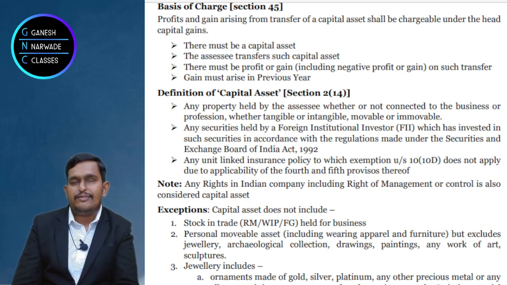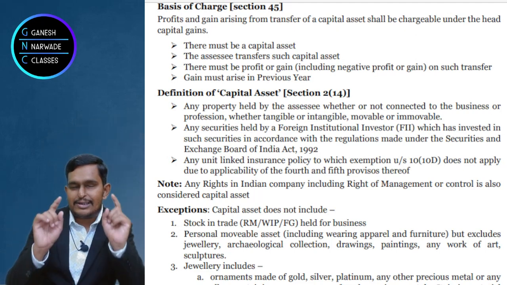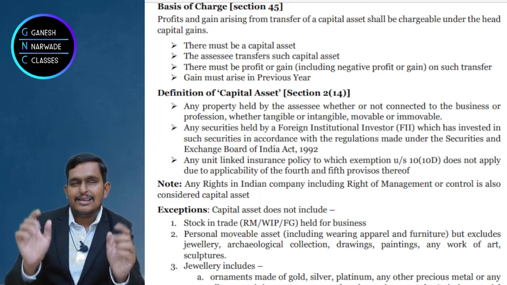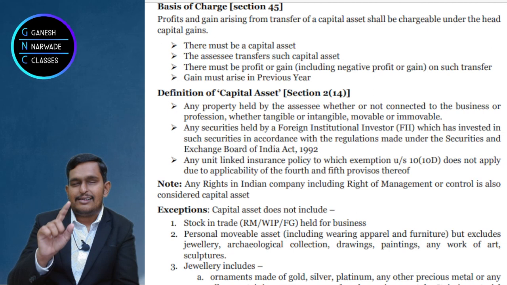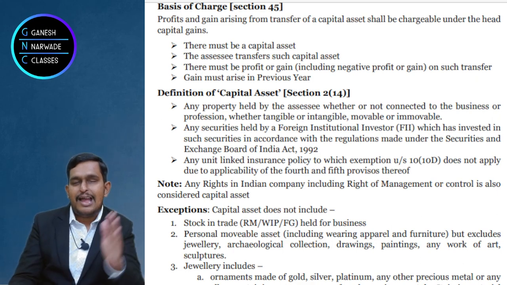And fourth, we discussed that if management rights or control rights in a company in India are transferred to another entity because of a transaction outside India, then that transfer of management rights is treated as transfer of a capital asset, and taxable in India. Now, certain things are not capital assets.